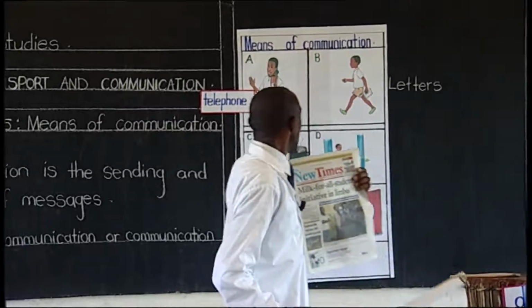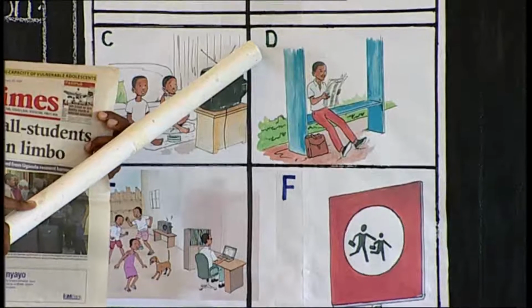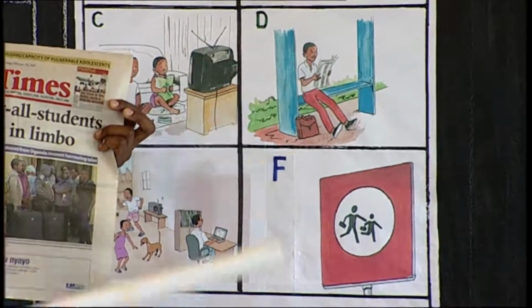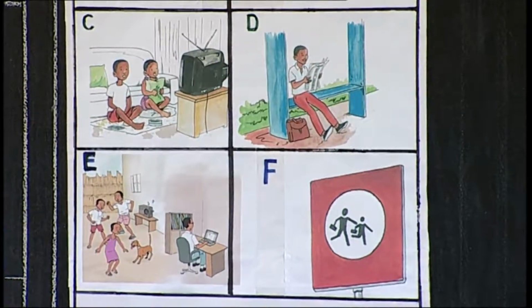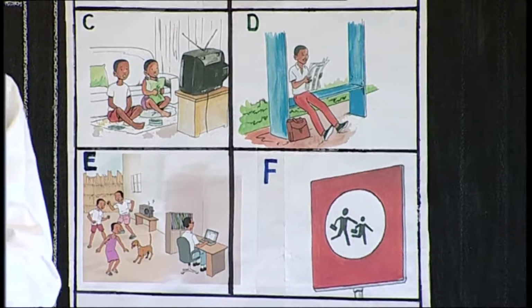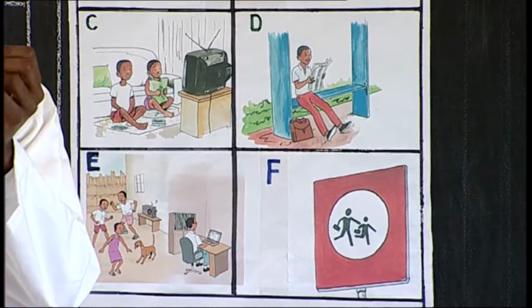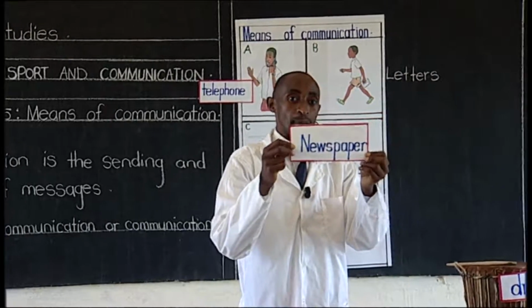That's why you see this person on part D reading newspapers. And this is our word, newspaper. We say newspaper.